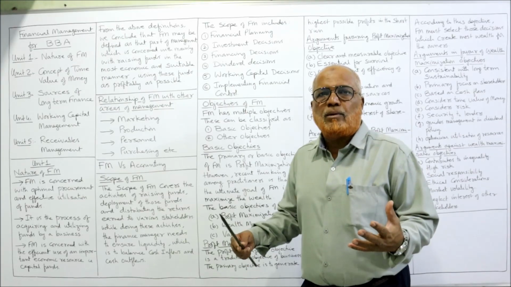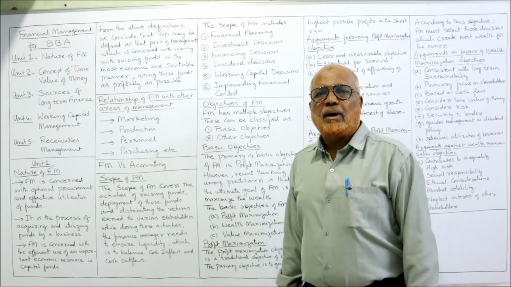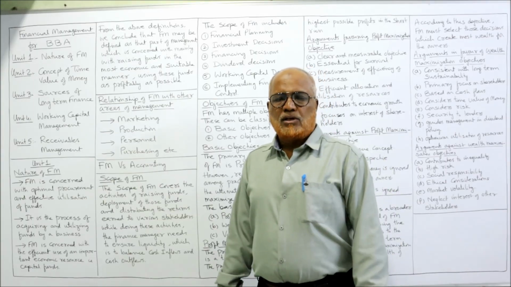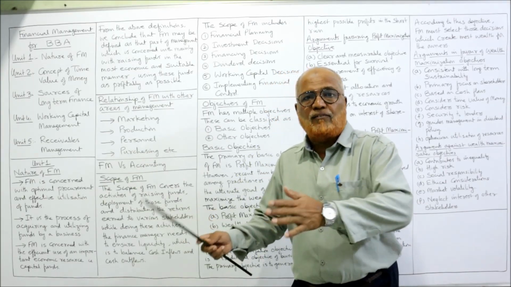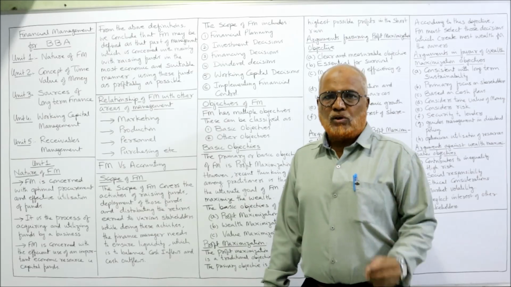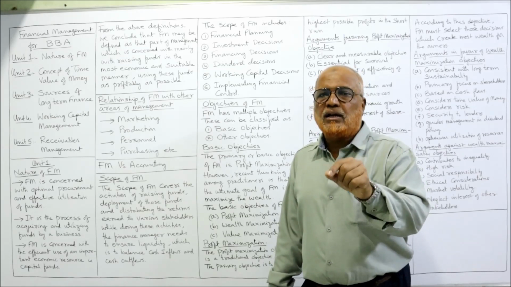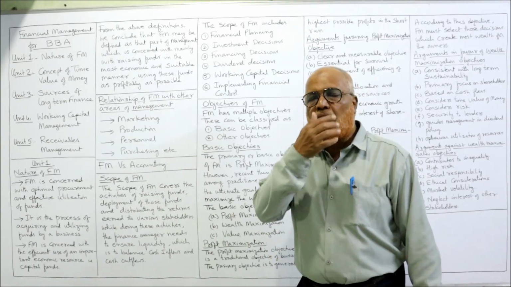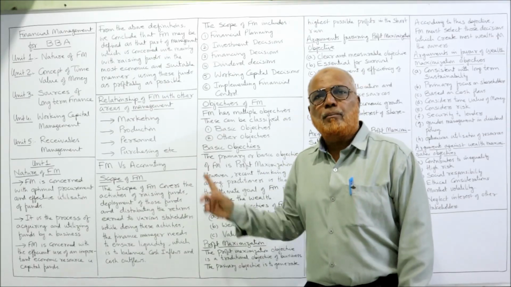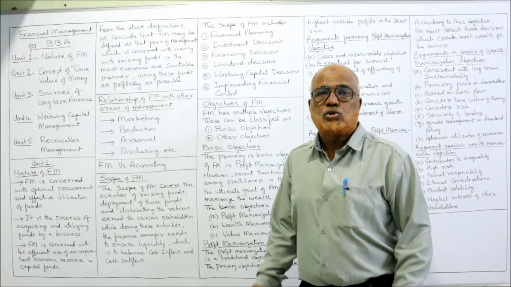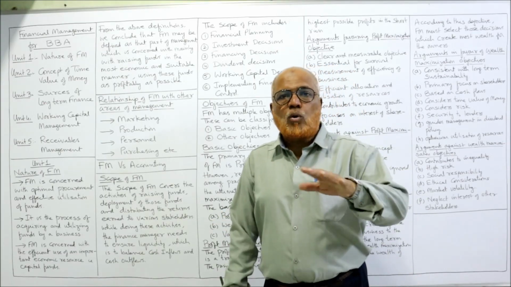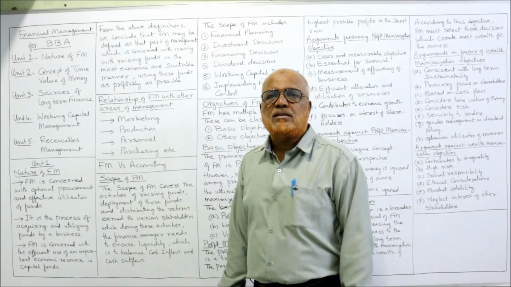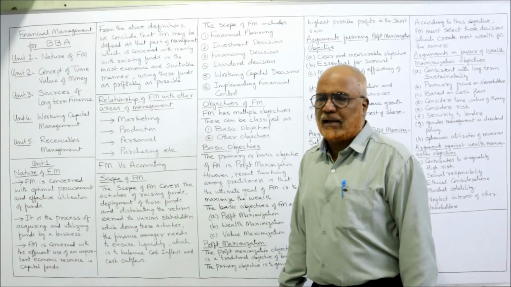For promotion, the marketing manager requires funds. So the finance manager has to provide the funds for marketing. Without funds, the marketing function cannot be done effectively. So there is a relationship. There should be coordination between the finance manager and the marketing manager.